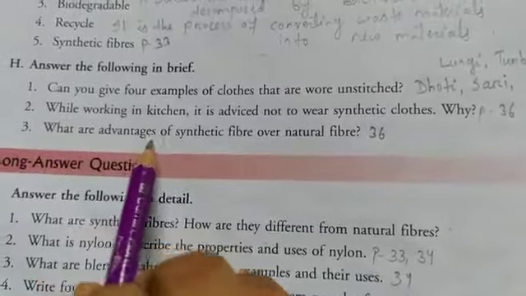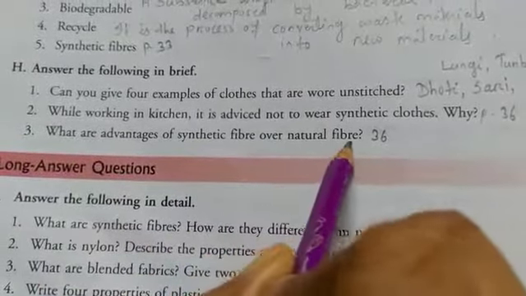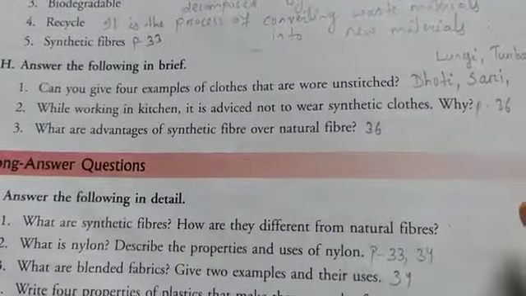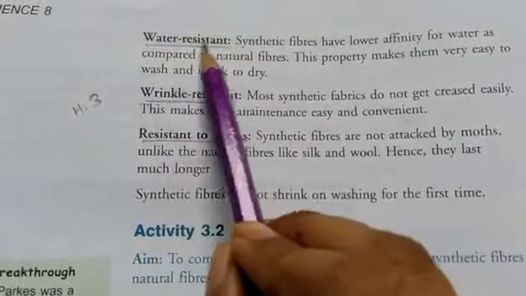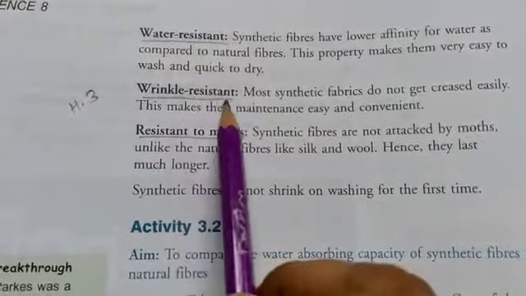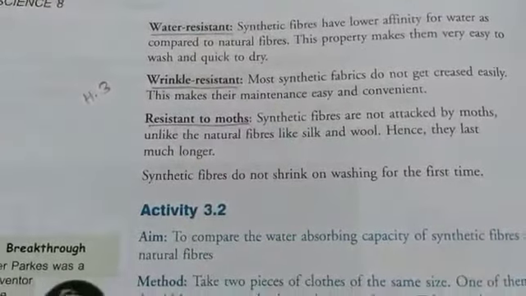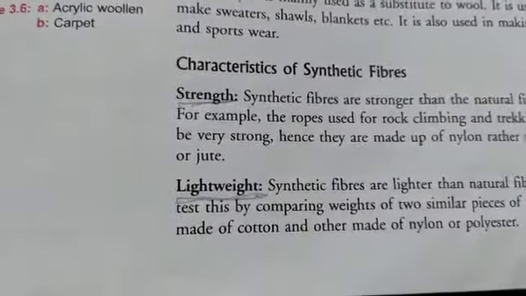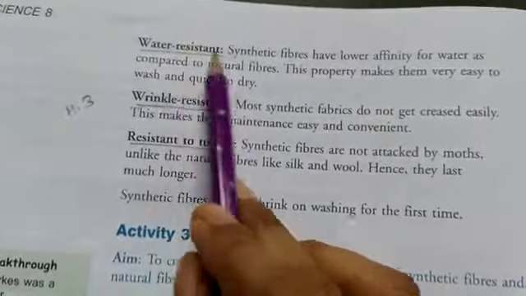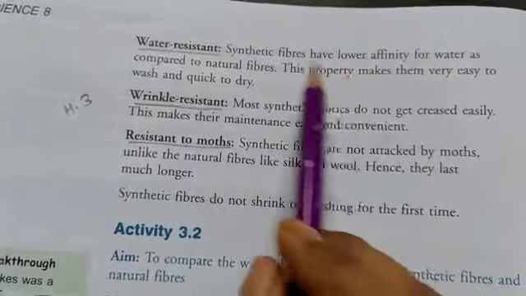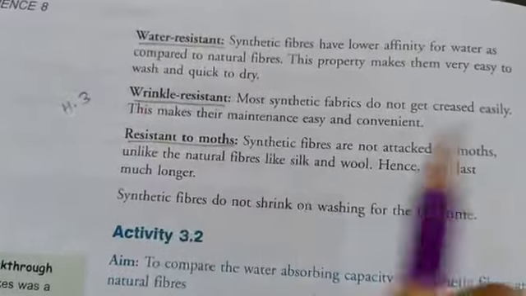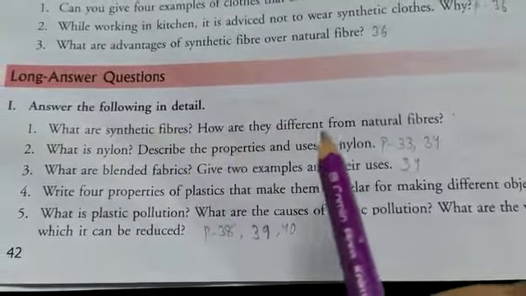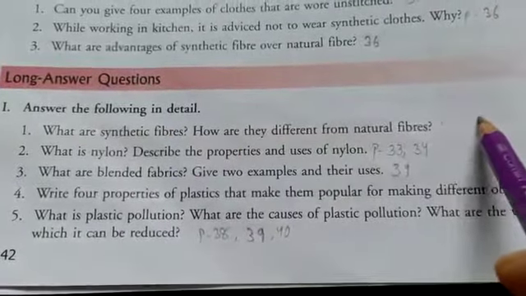What are the advantages of synthetic fiber over natural fiber? Page number 36. You have to write only the underlined words: water resistant, wrinkle resistant, resistant to moss, and others like strength, lightweight. Only the underlined or bold words you have to write. Now the long answer question: what are synthetic fibers, how are they different from natural fibers, you will get in the PDF.